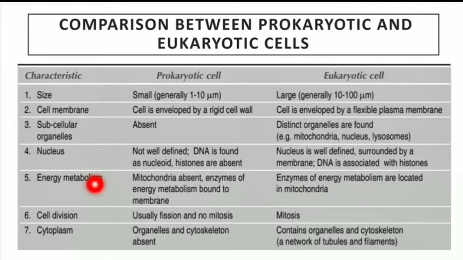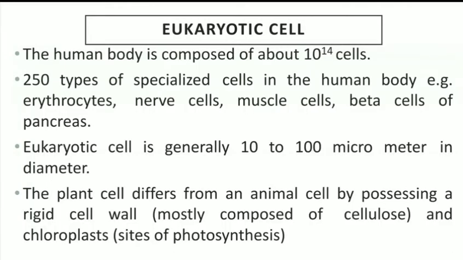Then we will see eukaryotic cells in detail. The human body is composed of about 10 to the power 14 cells, and near about 250 types of specialized cells are present in the human body. Examples are erythrocytes, nerve cells, muscle cells, and beta cells of the pancreas. A eukaryotic cell is generally 10 to 100 micrometers in diameter.